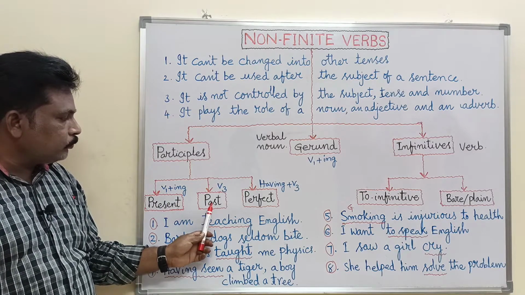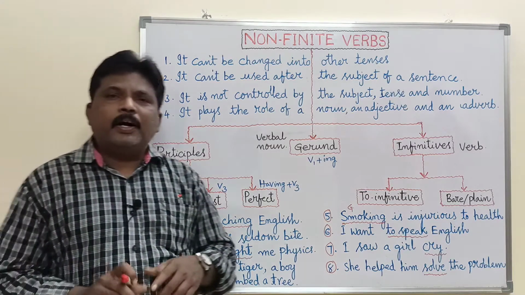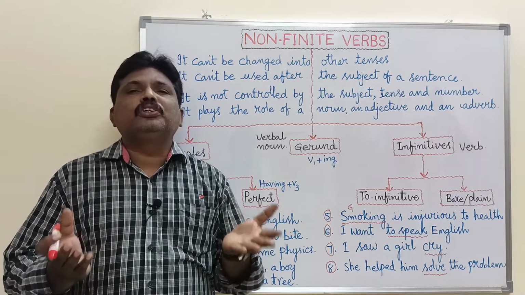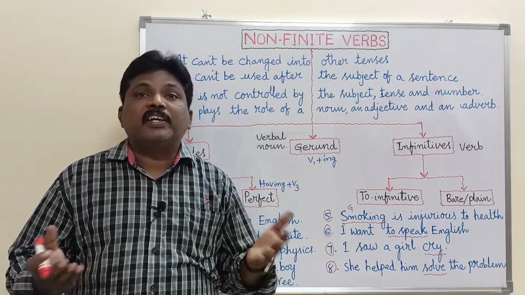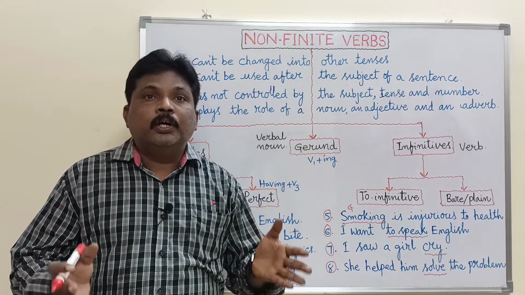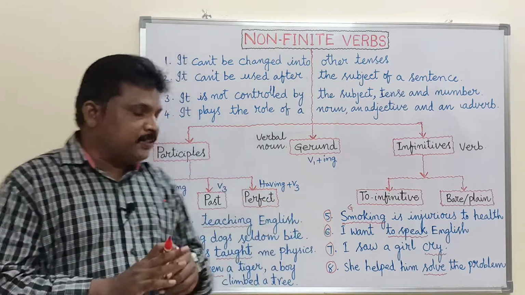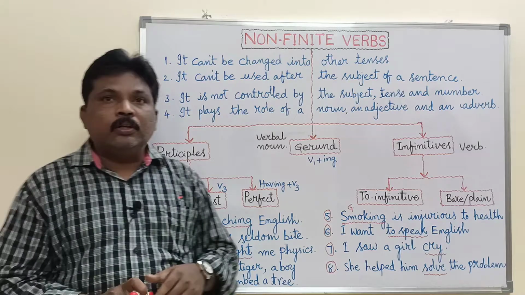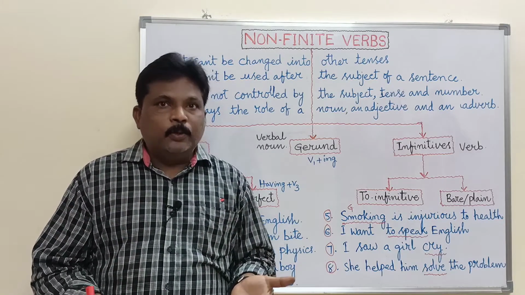Now look at past participle. Past participle is the third form of the verb, or you can say past participle is used in all perfect tenses.